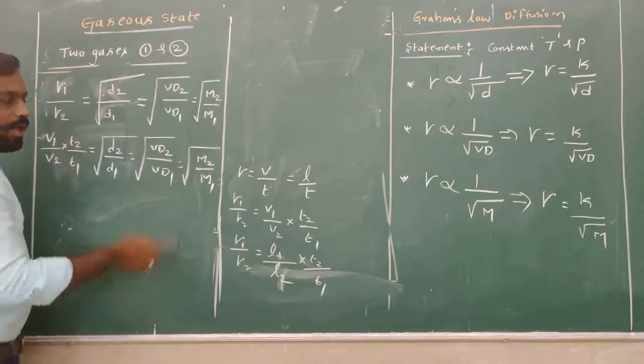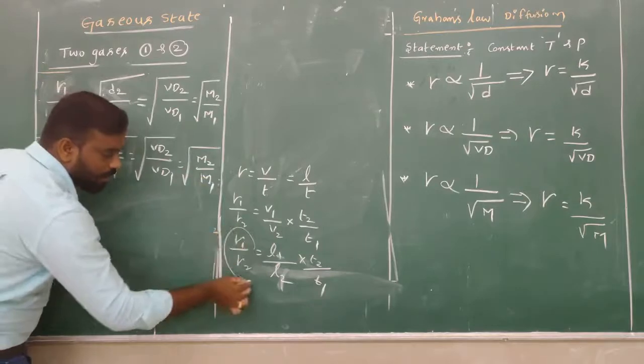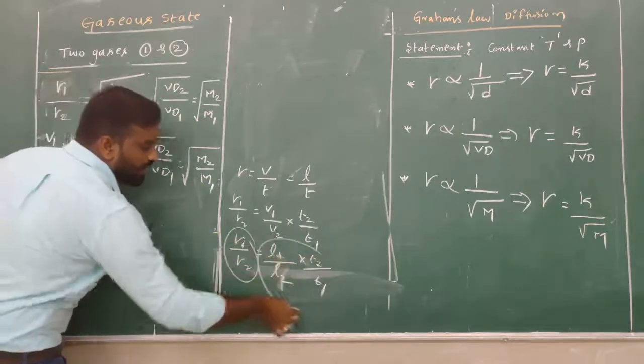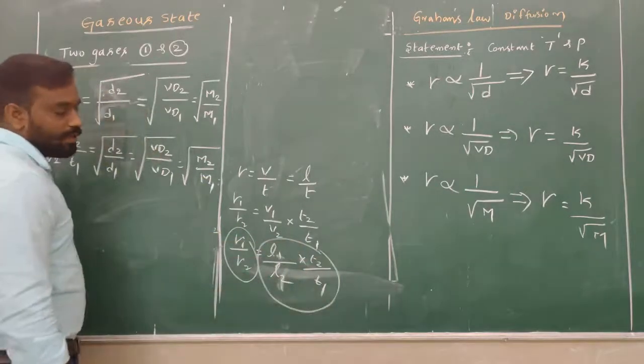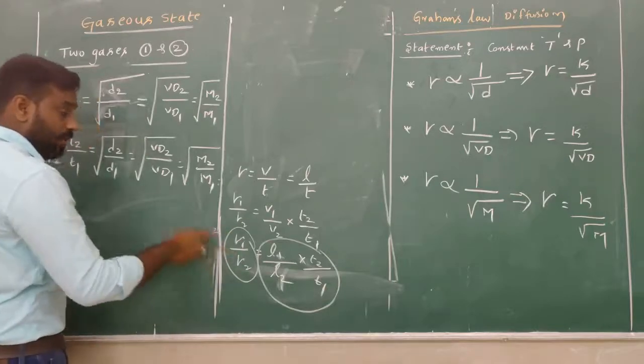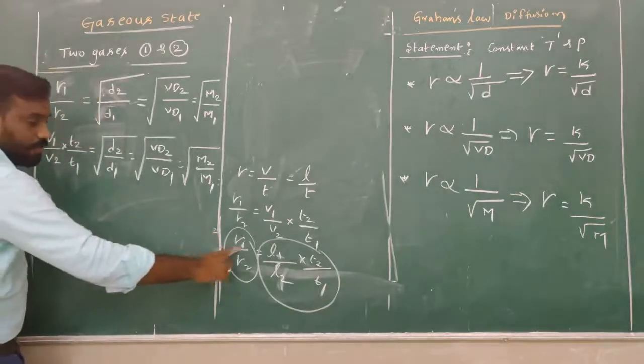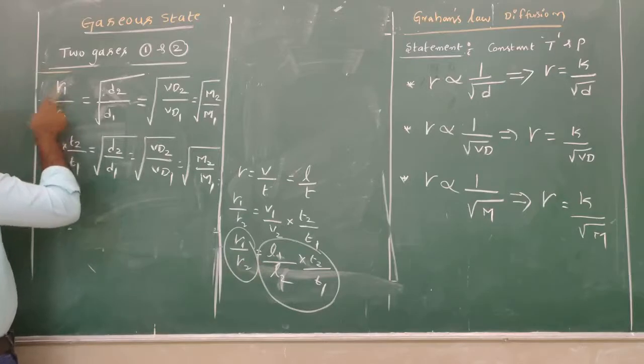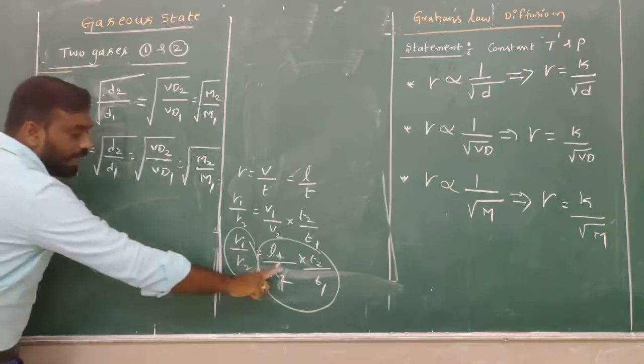Are you following? In the place of R1 by R2, I can take this now.